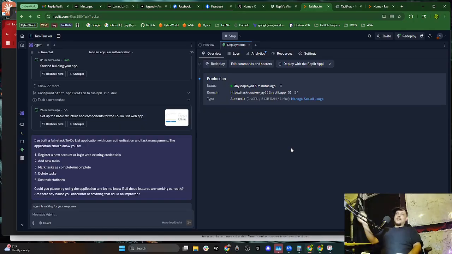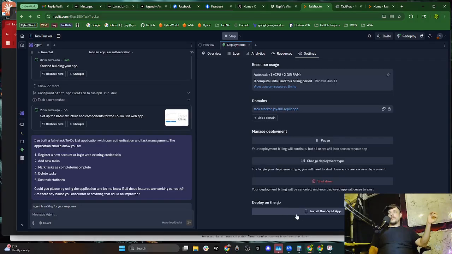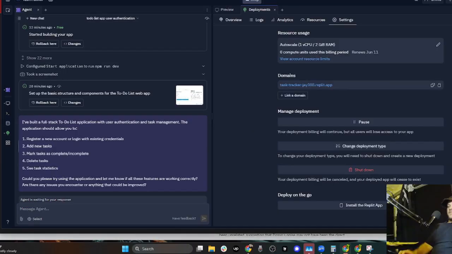Now, what does that look like? What is the lock-in for Replit? What does it look like to install Replit? Yeah, this unlocks the ability to do these tasks on your phone. Let's do that.